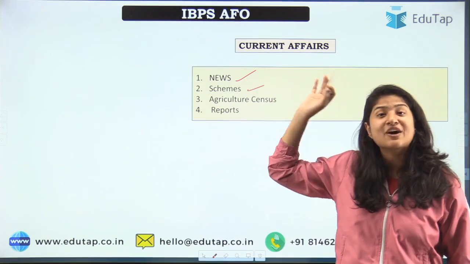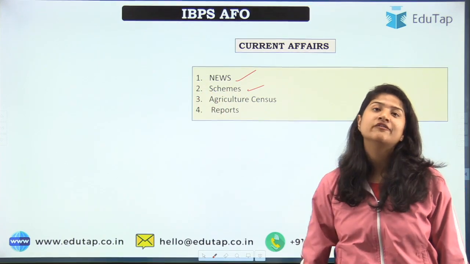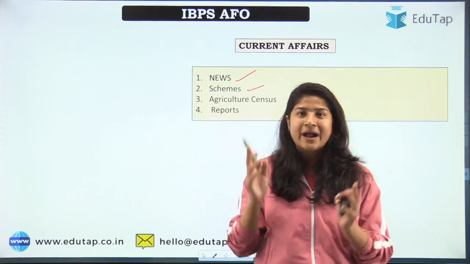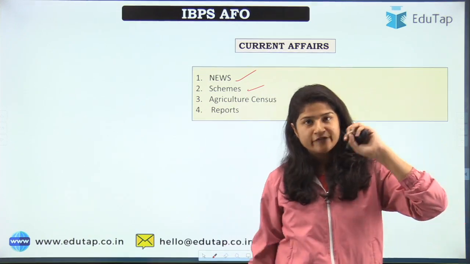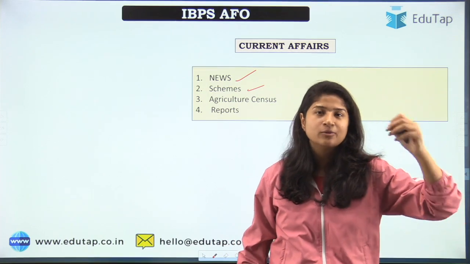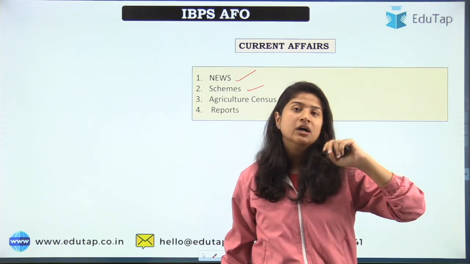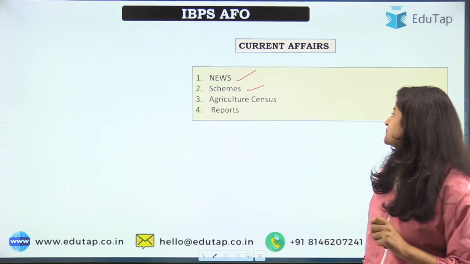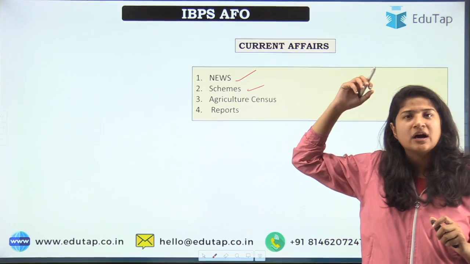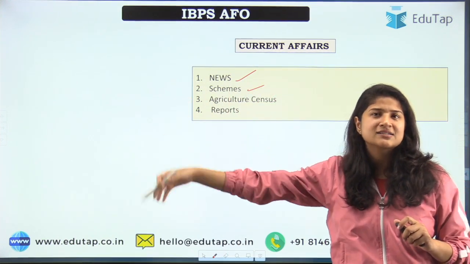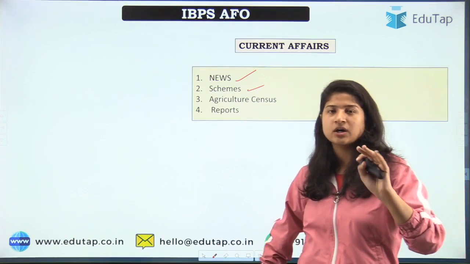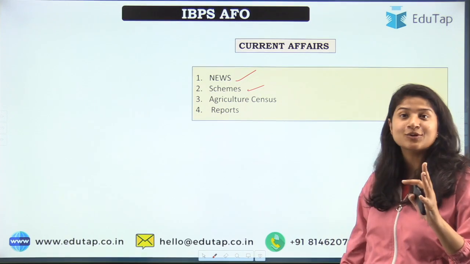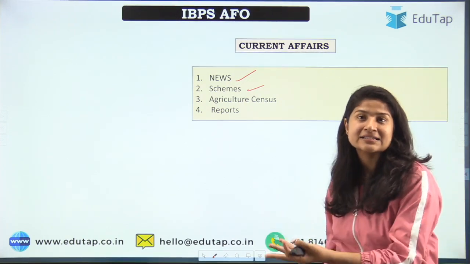Next comes schemes. Schemes are very important when you're going for the IBPS AFO examination. Agriculture schemes here we are talking about, right? Not other schemes, but agriculture schemes you should be aware of. Which scheme is launched, what is the percentage that would be provided to the loan seekers, right? Everything you should be aware of. In fact, there was one question that according to RBI, what is the minimum percentage that is given to certain loan seekers, right? I don't remember the exact question. When we do PYQ, I'll definitely highlight that question. But yes, questions like these are asked in the examination.